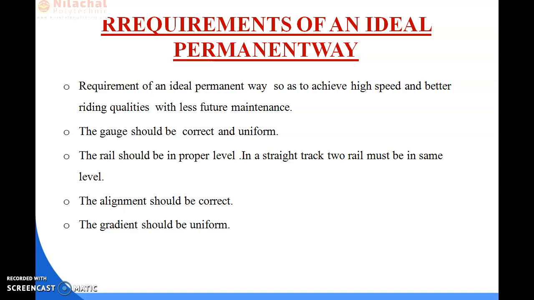So the next point of the requirements of an ideal road is that all the points and crossings laid in the permanent way should be properly designed and carefully constructed.